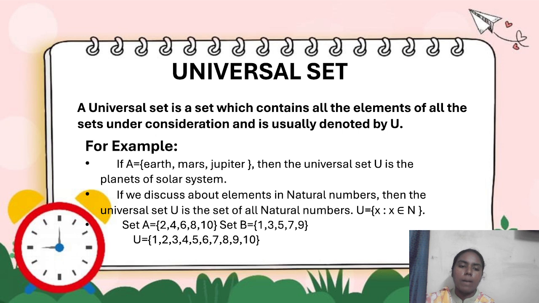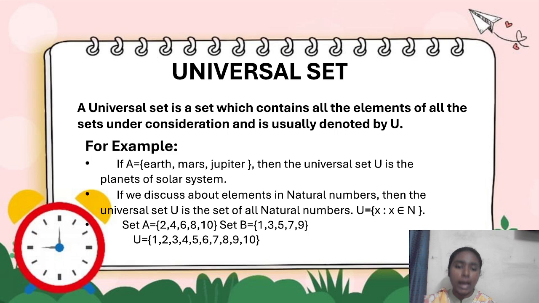Here only one set is given, A. If we take B also, let's say {Mercury, Venus, Earth}. So A and B are some of the planets. A has Earth, Mars, Jupiter. B has Mercury, Venus, Earth. Both of these sets have elements from the planets of the solar system. So the universal set will have all the planets of the solar system.